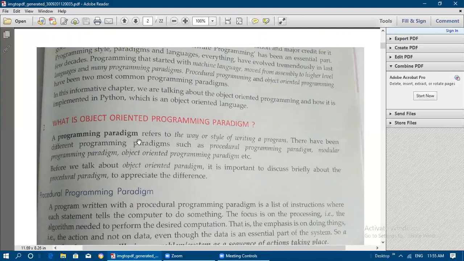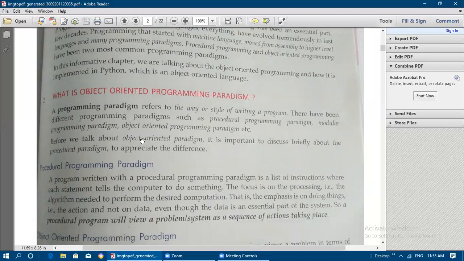Okay, we should know the difference between the procedural paradigm and the object-oriented paradigm. Why are we going for object-oriented programming concepts? So what is the drawback in the procedural paradigm, that we will see here. So what is the procedural programming paradigm? A program written with the procedural programming paradigm is a list of instructions where each statement tells the computer to do something. So it will be mainly focusing only on actions or functions or methods. If you see the procedural programming paradigm, it works fully on actions. Okay, it will be doing something.